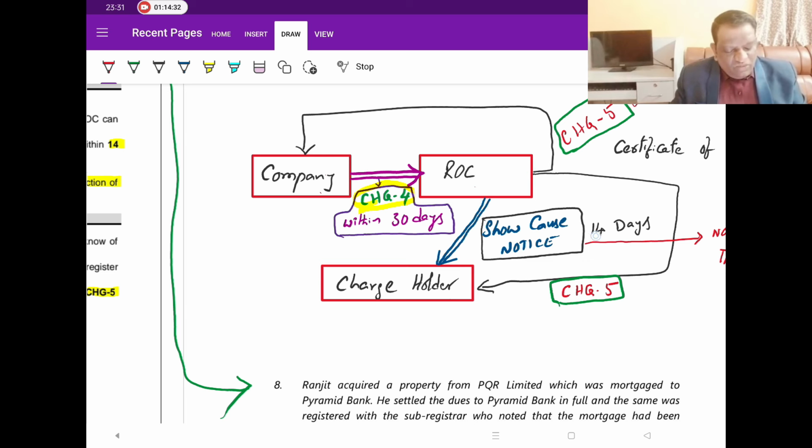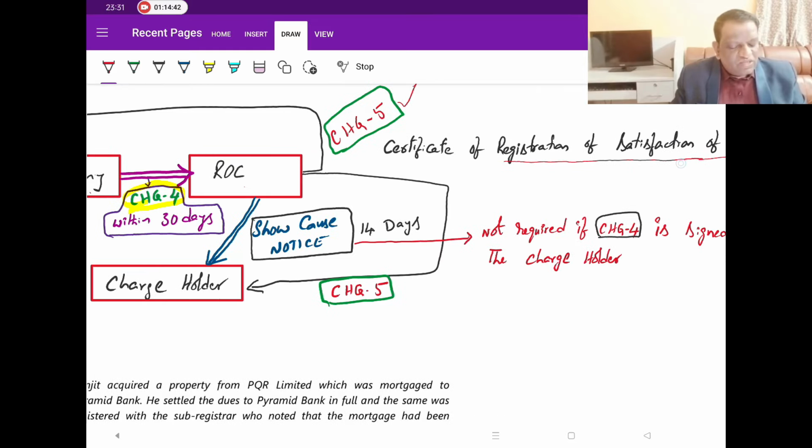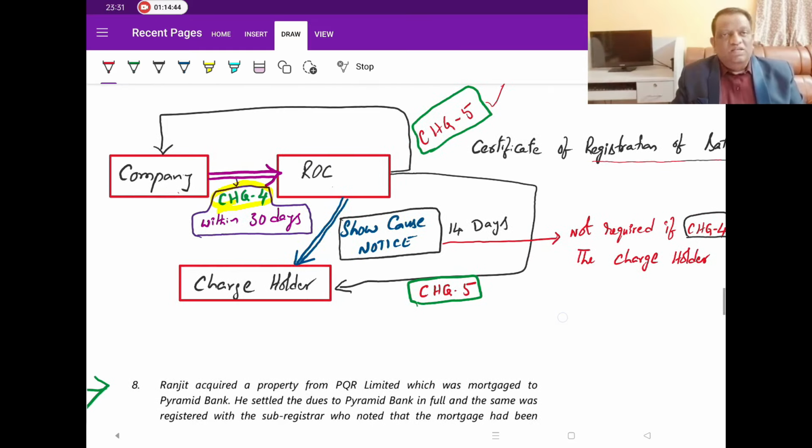Now, if no objection is received for 14 days, then the ROC will go and delete the line and issue one certificate called the Certificate of Registration of Satisfaction of Charge. That is, the form number is CHG5, and the ROC will again issue this form to both the parties, one to the company and one to the charge holder.